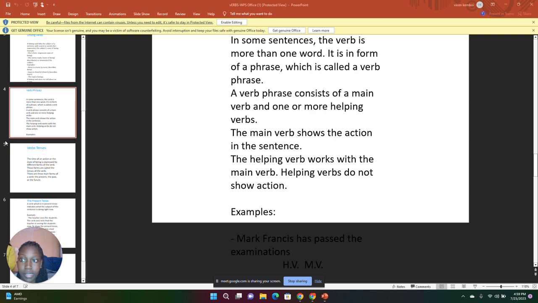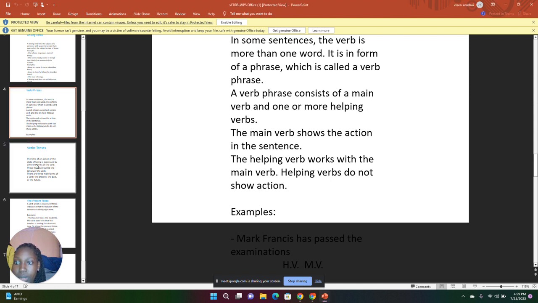We are going to look at an example of a verb phrase. Mark Francis has passed the examination. Has passed is a verb phrase because it contains a main verb and a helping verb. That is a verb phrase.